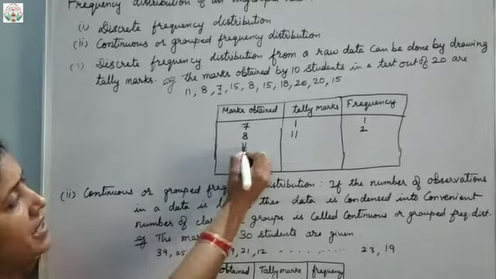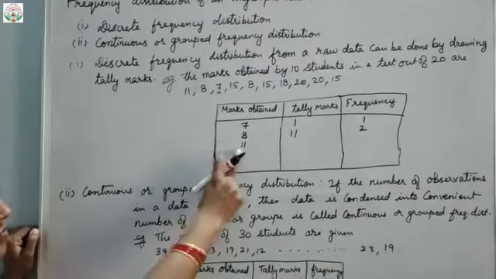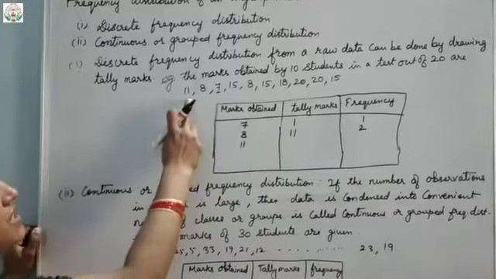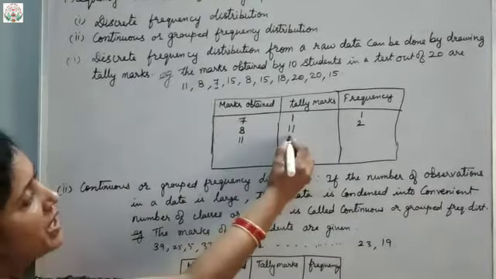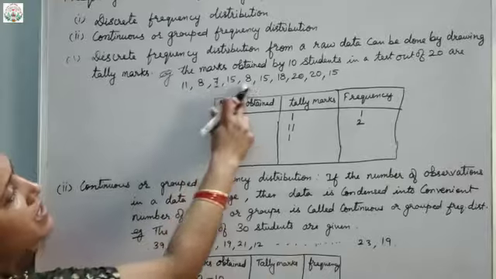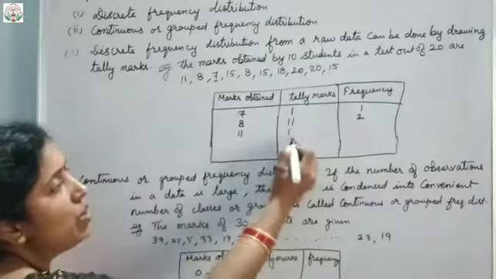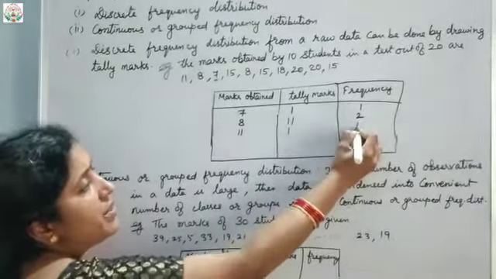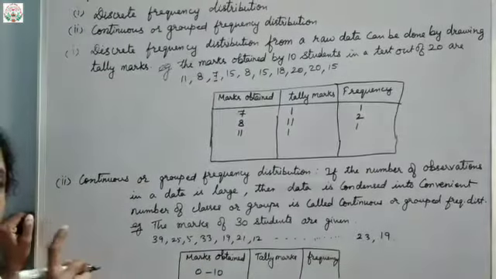So I'll write here 11. How many children got 11? We'll see. First one line for this. Any other 11 is there? No. So how many tally marks did we get? 1. That means only one student got 11 marks.